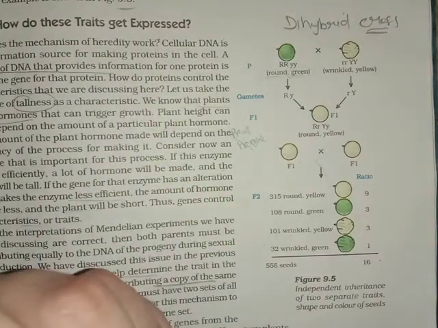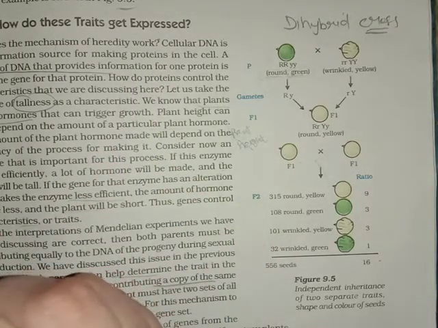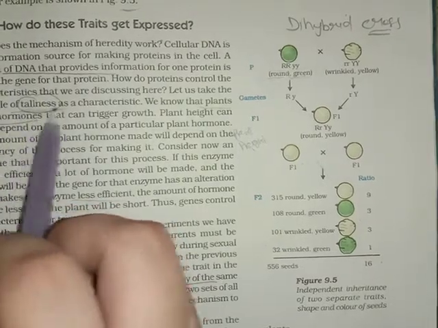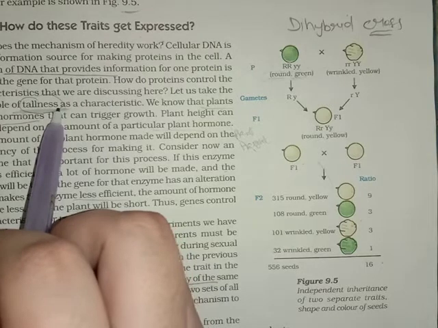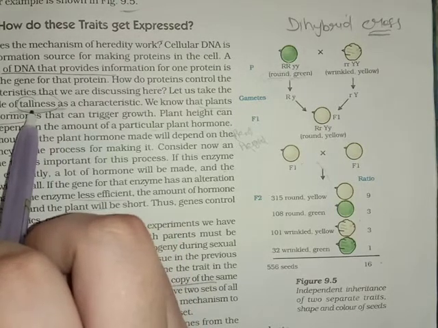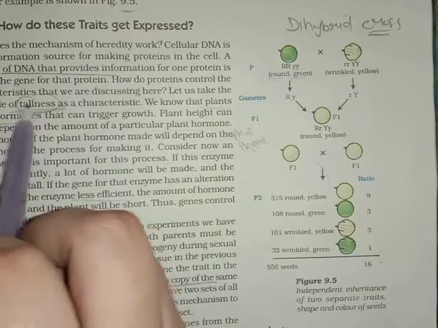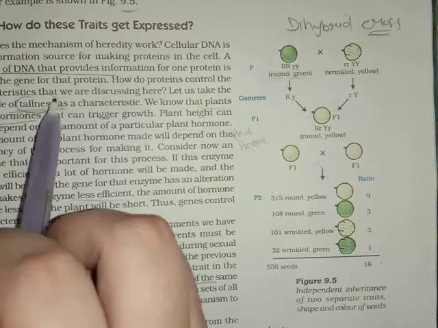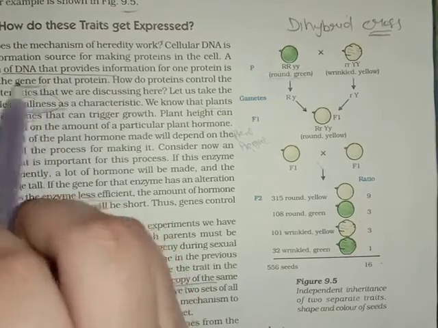In the previous monohybrid cross, we took an example of height, tall height or short height. Now as I told you earlier also, in our body, in each cell there is DNA. And a segment of the DNA is known as a gene. What is a gene?